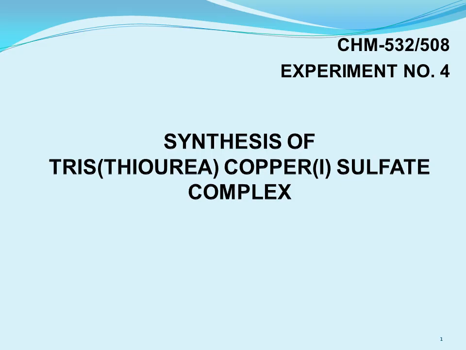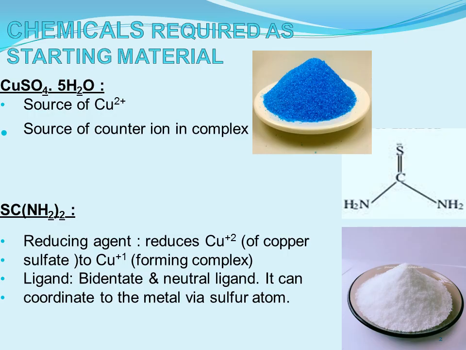Welcome to CHM 532508, experiment number 4, synthesis of tris-thiourea copper 1 sulfate complex. The chemicals required as starting materials are copper sulfate pentahydrate and thiourea. Copper sulfate pentahydrate, which is blue in color, is the source of copper ion and also the source of the counter ion, that is sulfate ion, in the complex.